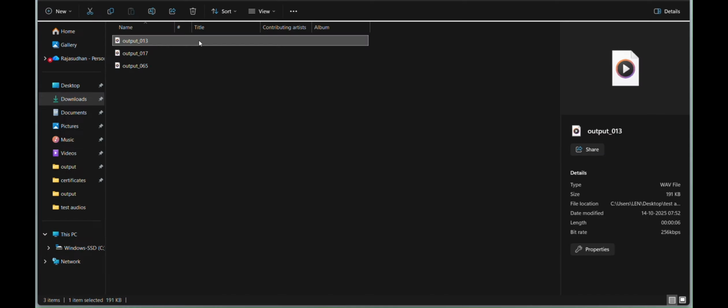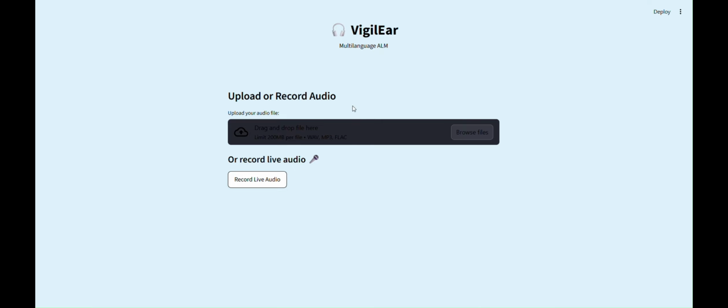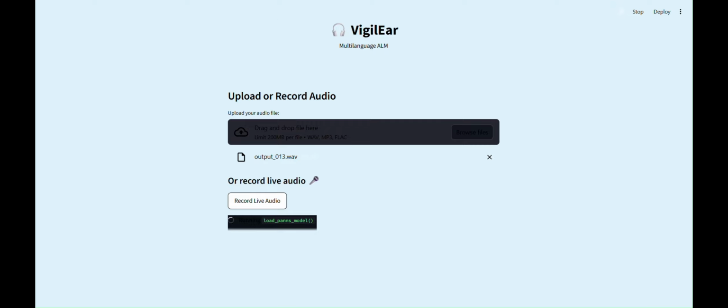sounds into meaningful insights. Once the user uploads or records an audio clip, the system first pre-processes the input audio, cleaning background noise and normalizing sound levels to ensure clarity.